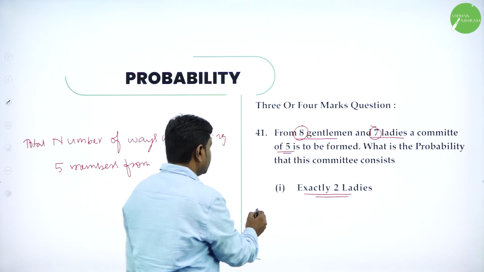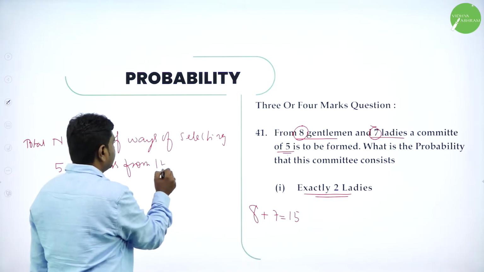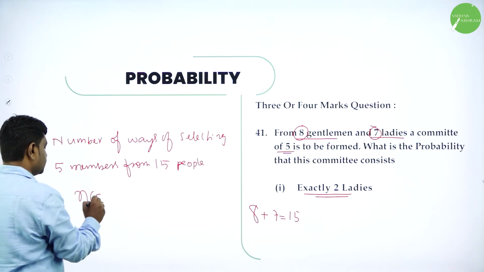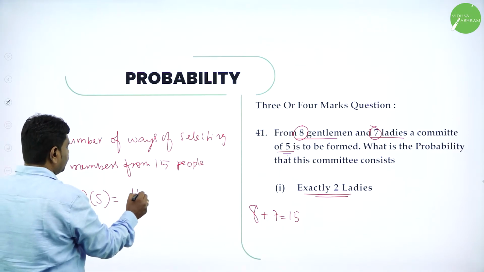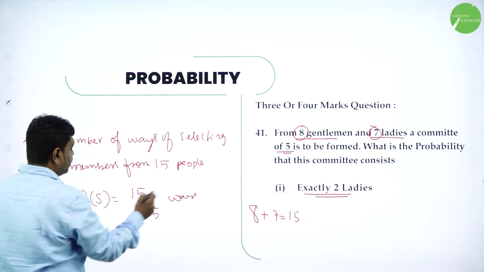What is 8 plus 7? 8 plus 7 is exactly 15. Out of 15 people. This is N of S, we'll say. Out of 15, you should select 5. 15C5 ways.